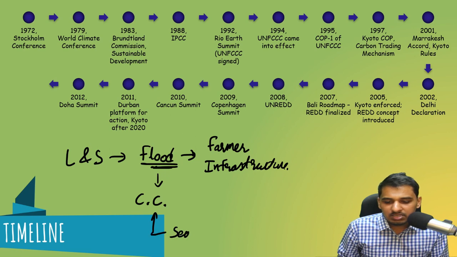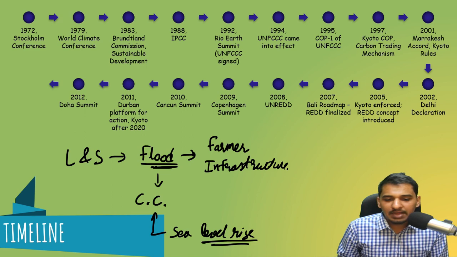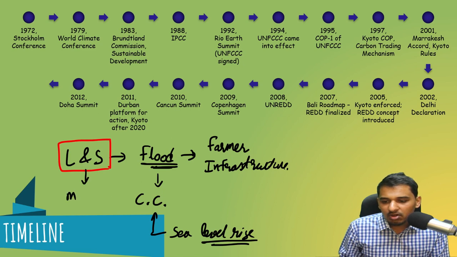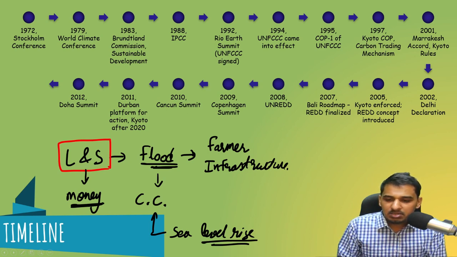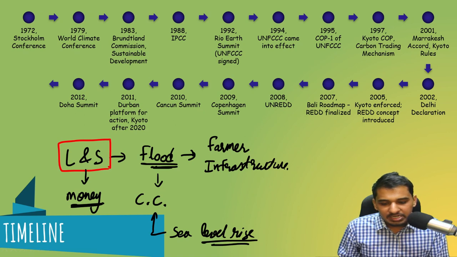One other thing is sea level rise. So this sea level rise is happening due to climate change, and this is causing a certain amount of loss and damage in terms of money. So, how to calculate this loss and damage due to climate change? How much monetary value should we attach to climate change? That is, what is the amount of loss and damage happening to farmers, infrastructure, industries, etc.